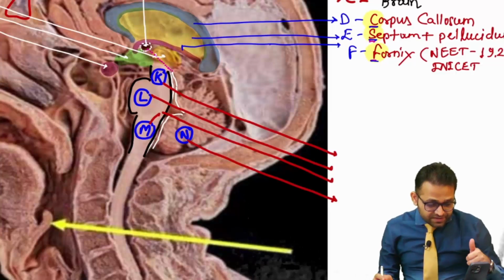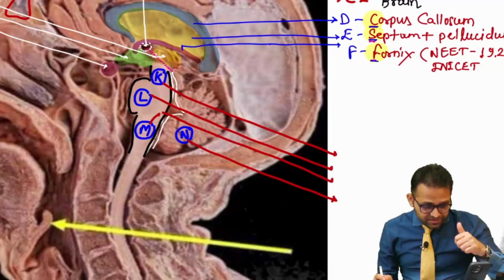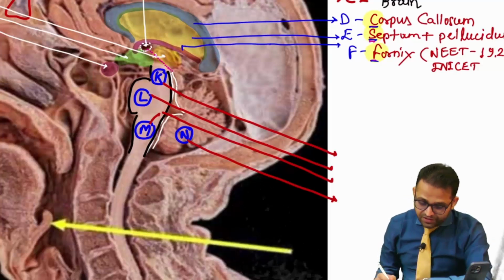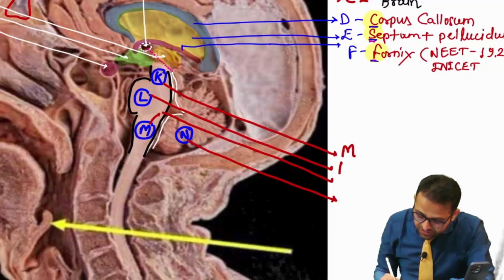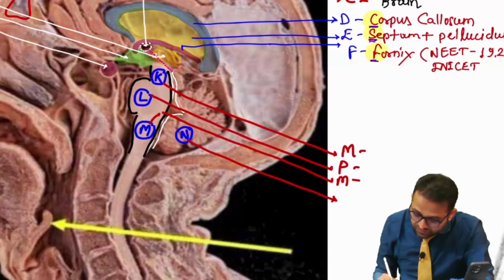Very nice, Simran. You are saying brainstem. Yes, Uday, you are right. Brainstem. Simran, you are right. Medulla, pons, and the midbrain. So K is nothing but the brainstem. I am putting another mnemonic, MPM. M for, sir, M for